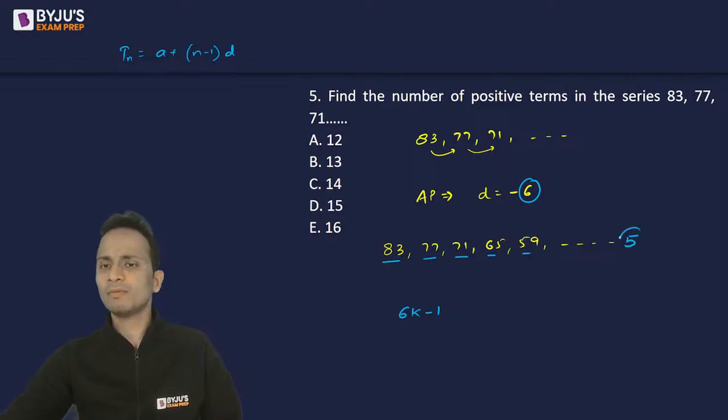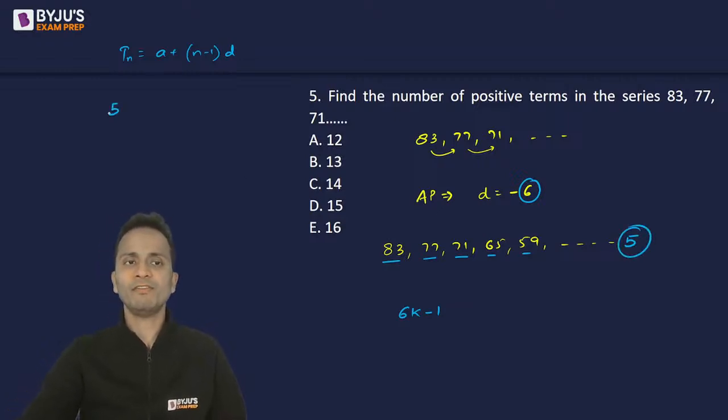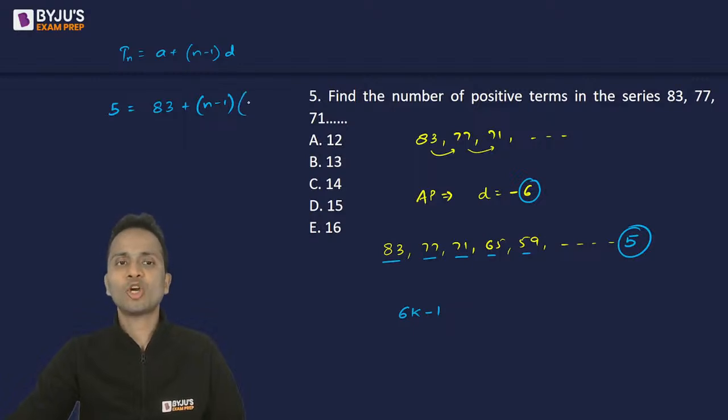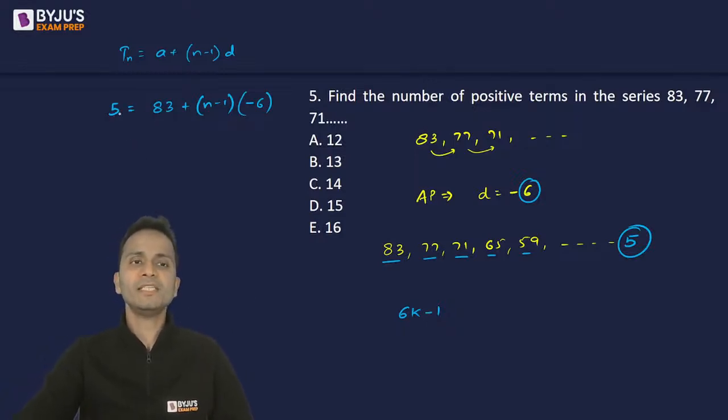Now we know the nth term, or the last term, is 5. The first term is 83, plus n minus 1, where n we have to calculate, and the common difference is -6. Now simplify this and you will get the value of n. Now 5 minus 83 is -78, divided by -6.